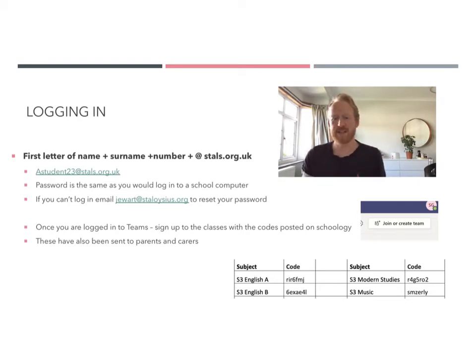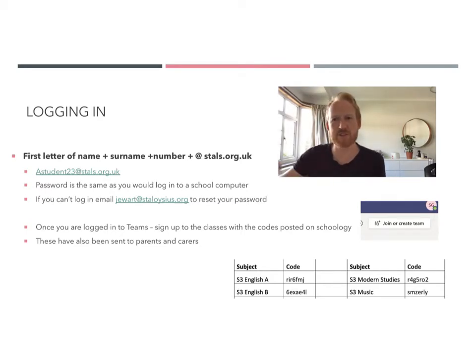Once you're logged into Teams, you then need to sign up for the classes that you have taken. Kind of similar to Schoology, but in a different format. All of these codes are posted, and you can see below there is an example of some of the codes. All the other codes are in the document which is posted up onto Schoology.